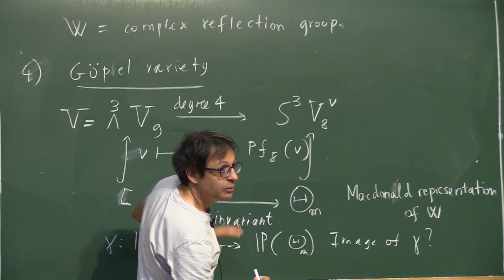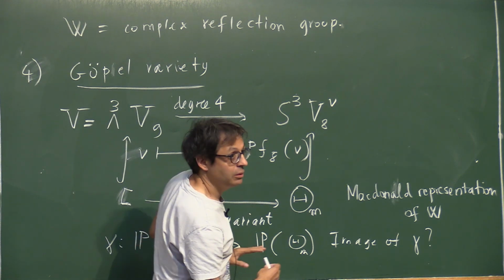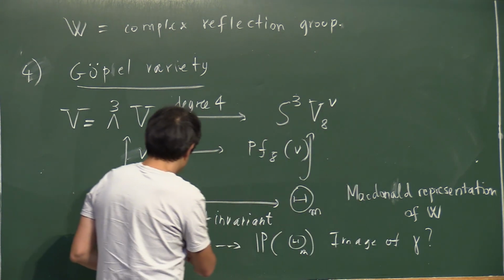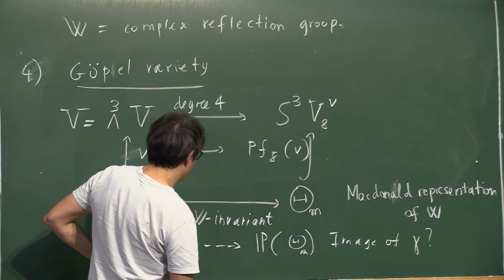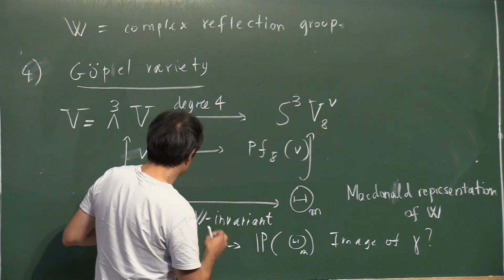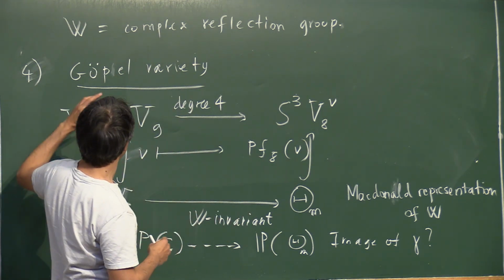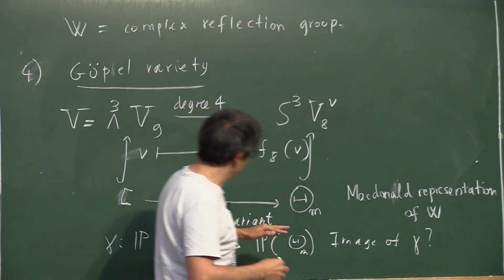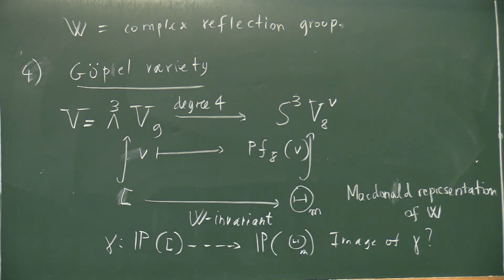I'm trying to understand the sentence. You said that the image was a version of the moduli space. Yeah. The image of gamma is, maybe I should rather call it a Hilbert scheme. It's a version of the Hilbert scheme of Cobo cubics, and this image is equivariant for W. Yeah, it has a W action.